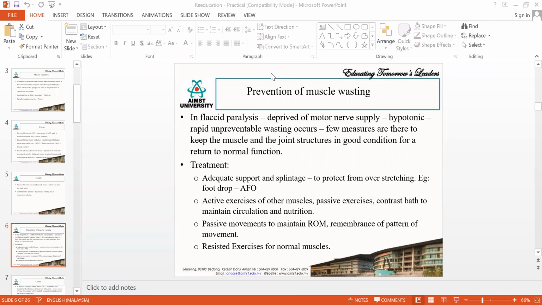If you don't do this prevention, even if you are giving some techniques to improve the muscle power, later you may end up with wasting of the muscle. If there is no muscle fiber at all, then it will be difficult for you to improve the muscle power. Is that clear? So these are the two techniques you are going to do.